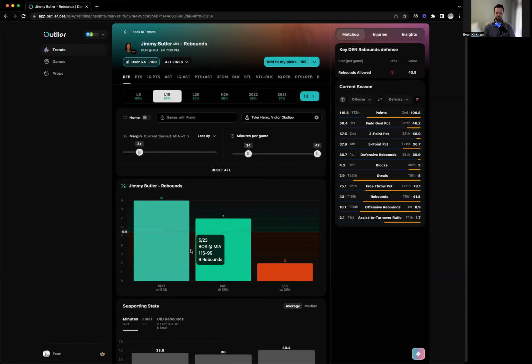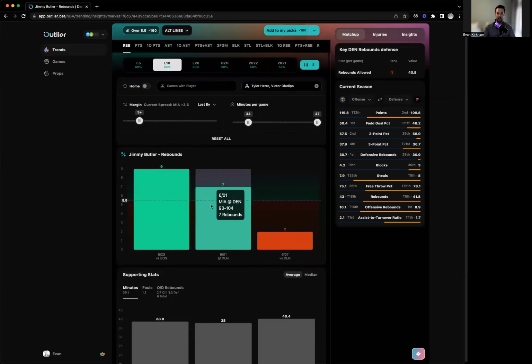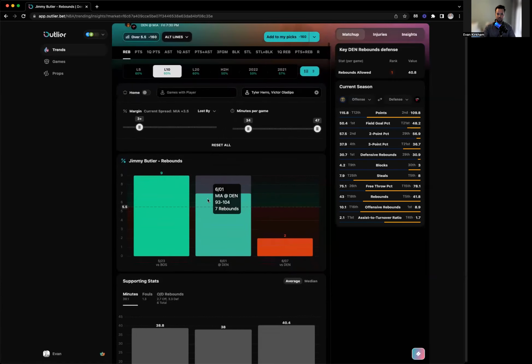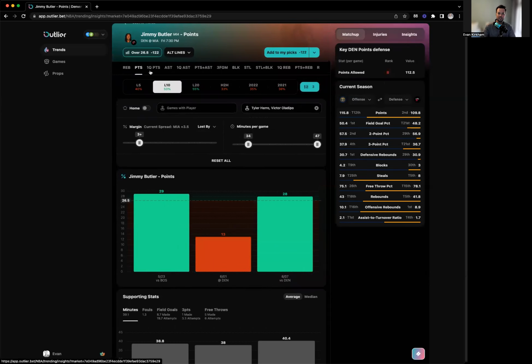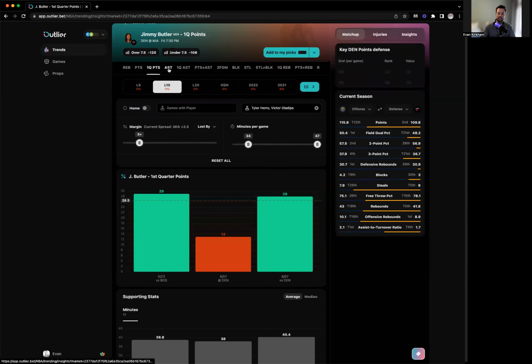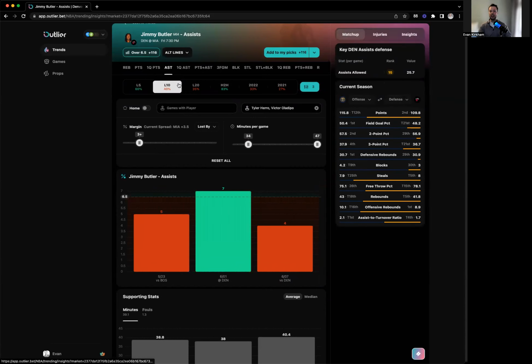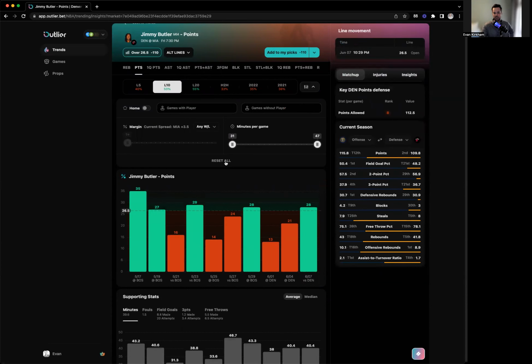So pretty interesting stuff. You get to predict the conditions for the night's game and see how Jimmy Butler performs under those conditions. Of course, we're looking at his rebounds, but we could easily look at his points, his first quarter points, his assists, etc. And what you'll notice is actually the conditions that we selected persist. So that's pretty neat. Let's go to points. And I'm actually just going to reset so we can see more data.